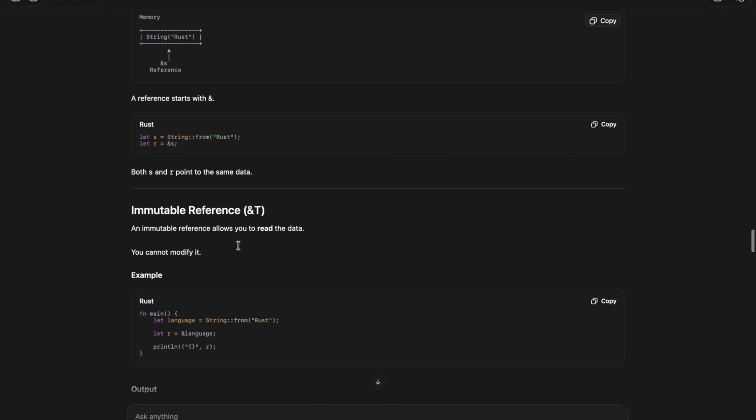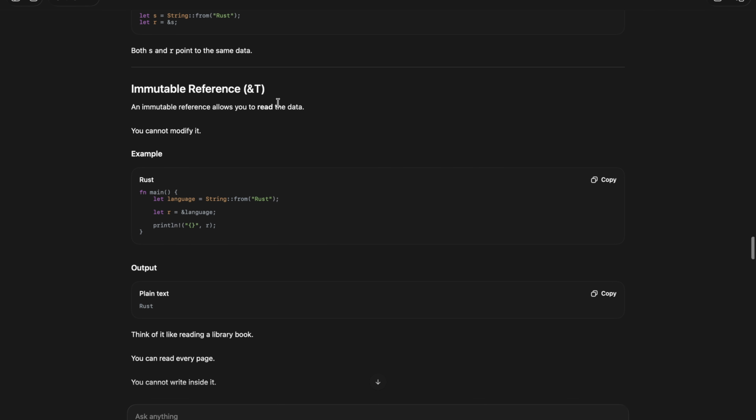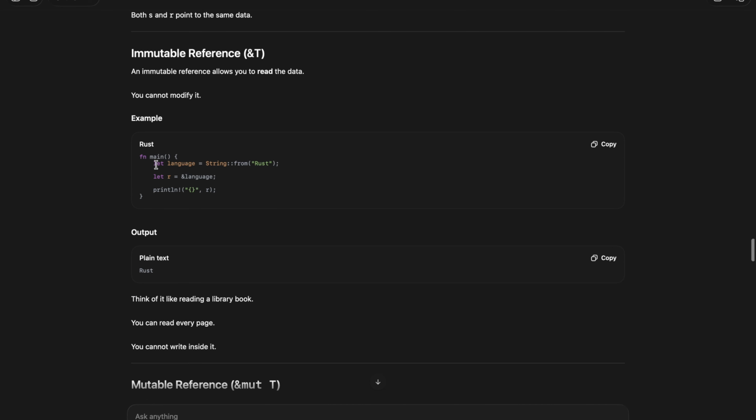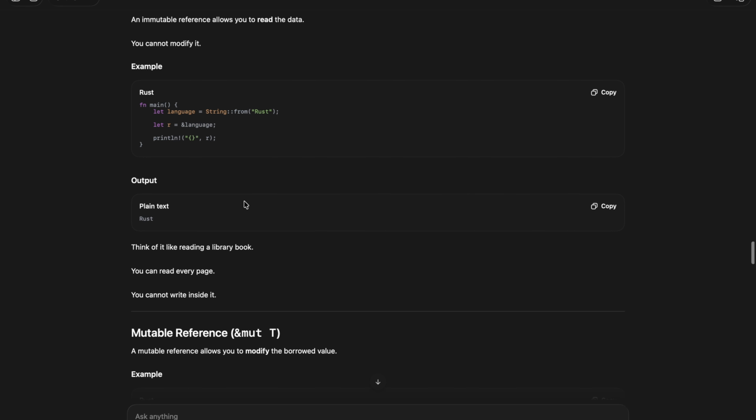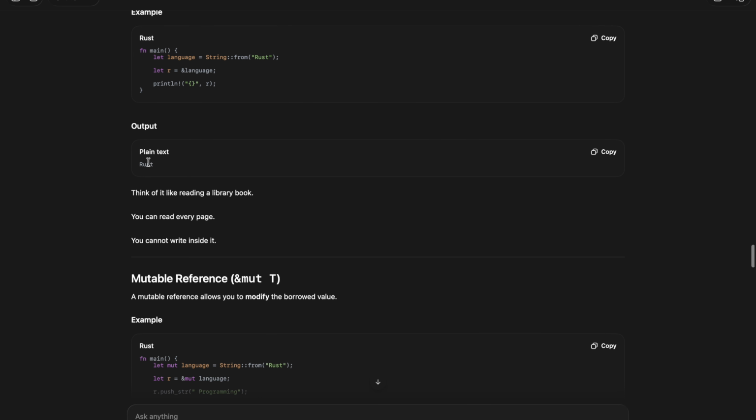Immutable references, with &, allow you to read the data, but you can't modify it. For example, taking an immutable reference, that is & and the variable name, and printing. If you want to change this thing, it's not able to change. So let's see, the output is this one.